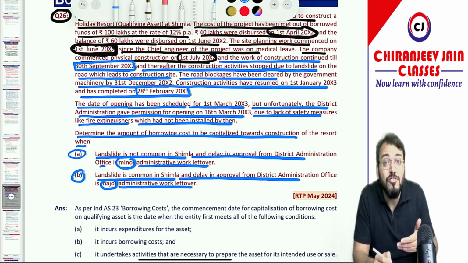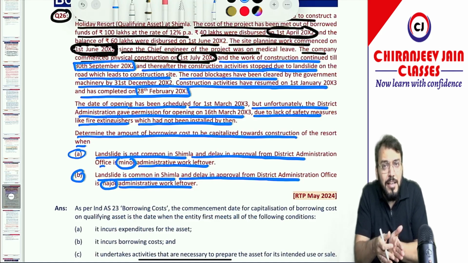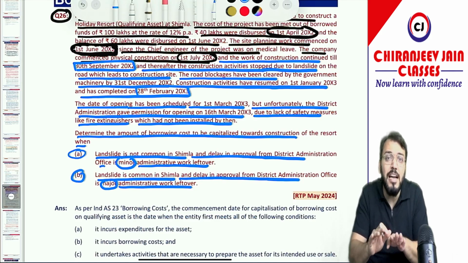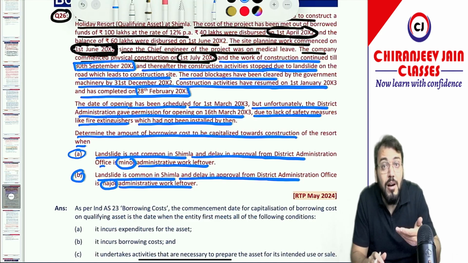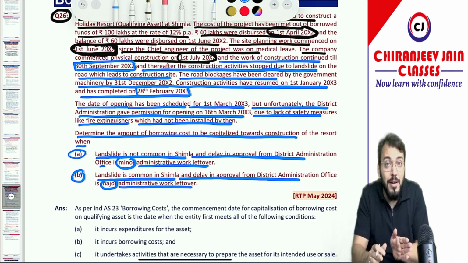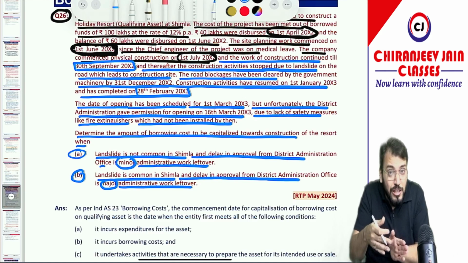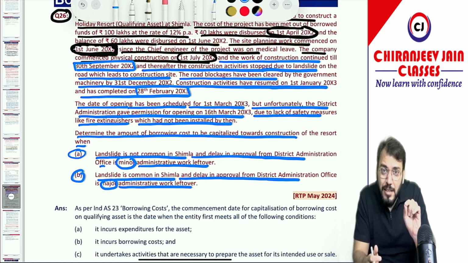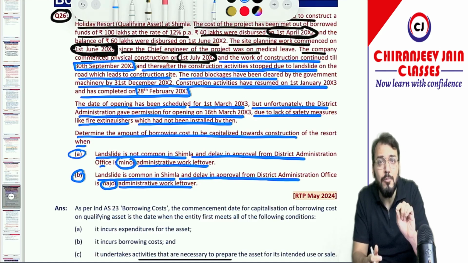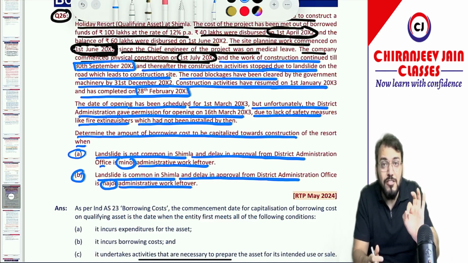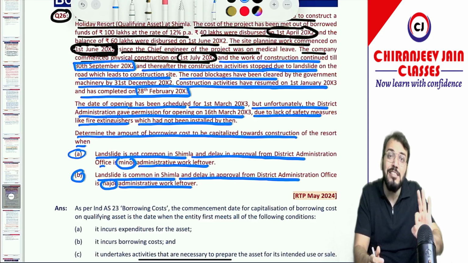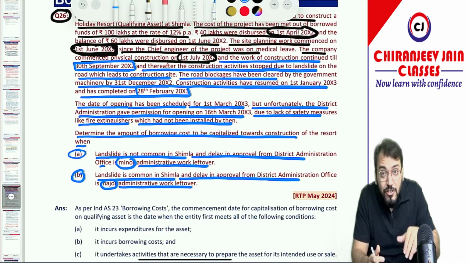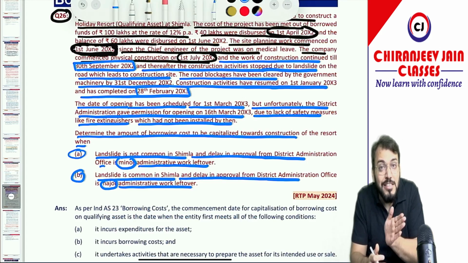Correct. Now, substantially all the activities means what? If minor work has been left, then that can be ignored. But if some major work has been left, then that cannot be ignored from the point of view of substantial work which needs to be completed. So Ind AS 23 says that minor administrative work can be ignored. If that is not yet done, then also we can cease capitalization. But if major work has been left, then we can't cease capitalization.